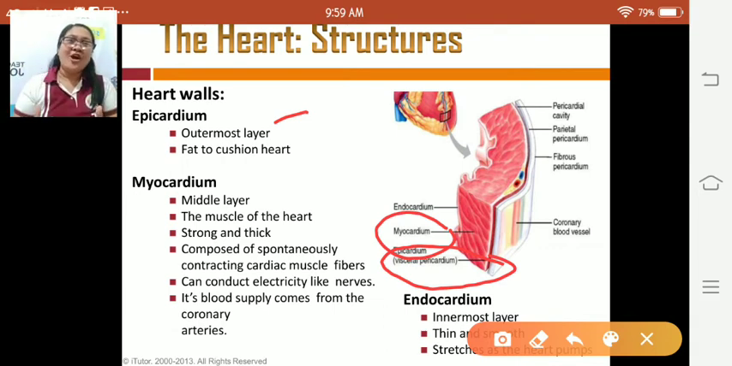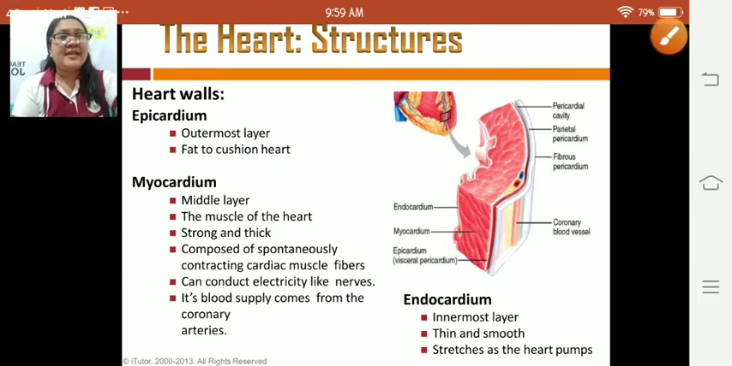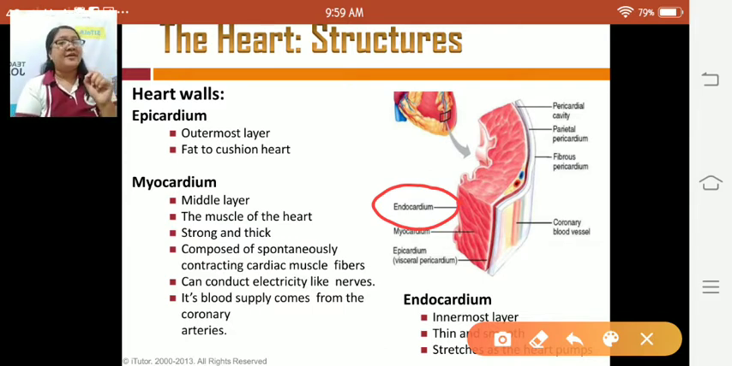Okay, it is strong and thick, meaning madakmol siya, and it is composed of spontaneous contracting cardiac muscle fibers. It can conduct also electricity like nerves, and its blood supply comes from the coronary arteries. And the last layer here is what we call the pericardium. The last layer is the pericardium. So here, this one is the pericardium, the innermost layer of the heart.